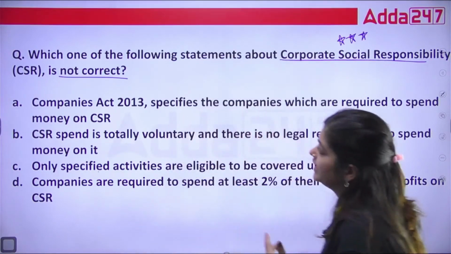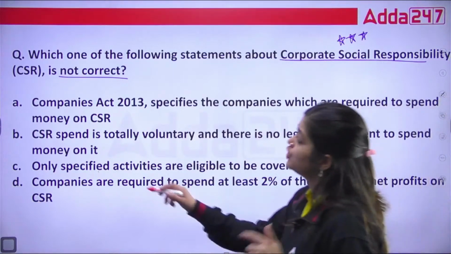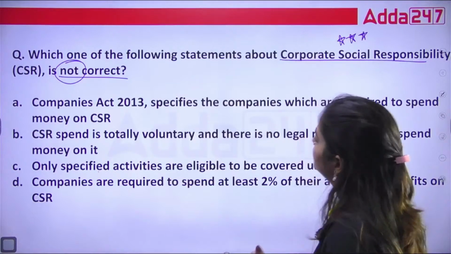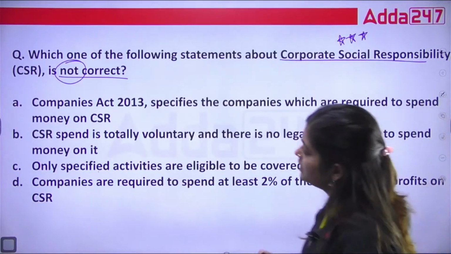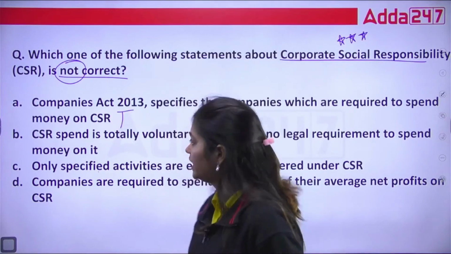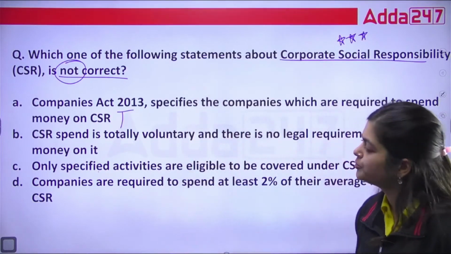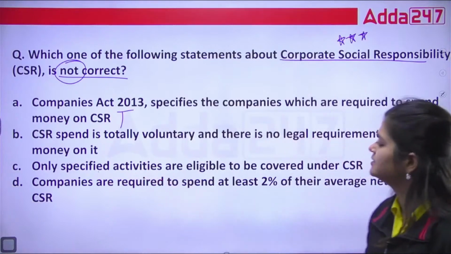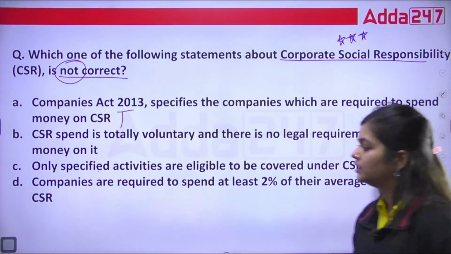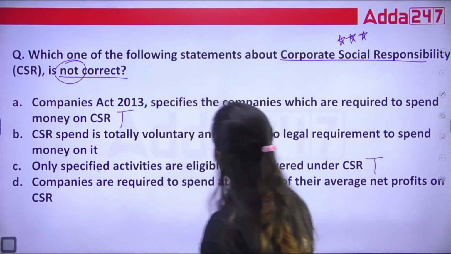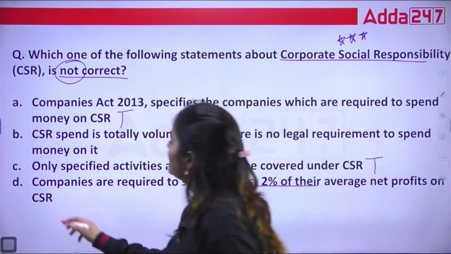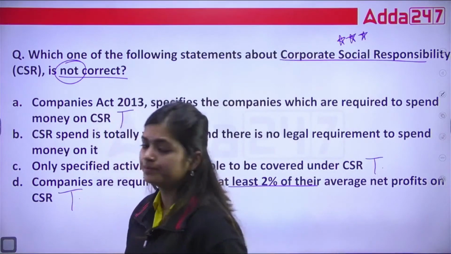Let's read the options again, and here they are asking which is not true. Companies Act 2013 specifies the companies which are required to spend money on CSR. This is a true statement. The third option, only specified activities are eligible to be covered under CSR, is also true. The fourth option, companies are required to spend at least 2% of their average net profit on CSR, again is true.